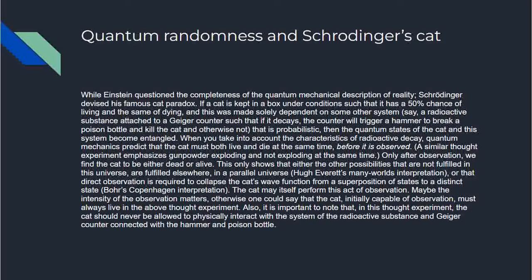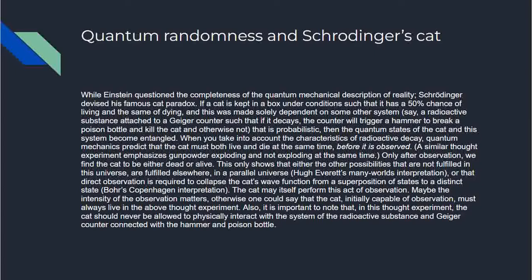While Einstein questioned the completeness of the quantum mechanical description of reality, Schrodinger devised his famous cat paradox. If a cat is kept in a box under conditions such that it has a 50% chance of living and the same of dying, and this was made solely dependent on some other system, say a radioactive substance attached to a Geiger counter, such that if it decays, the counter will trigger a hammer to break a poison bottle and kill the cat, and otherwise not.